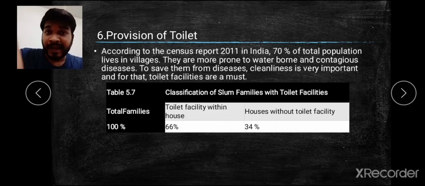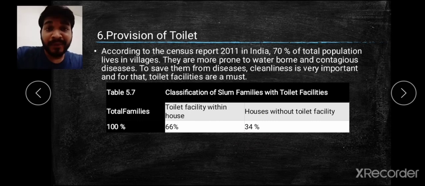Again, there is a classification table of people living in slum families with toilets. Of the total families, that is 100%, the houses with a toilet within the house are 66%, but houses without toilet facility are 34%. So we can say nearly 2/3 of people have a toilet facility in their house, whereas 1/3 of people living in India still do not have toilets at home.